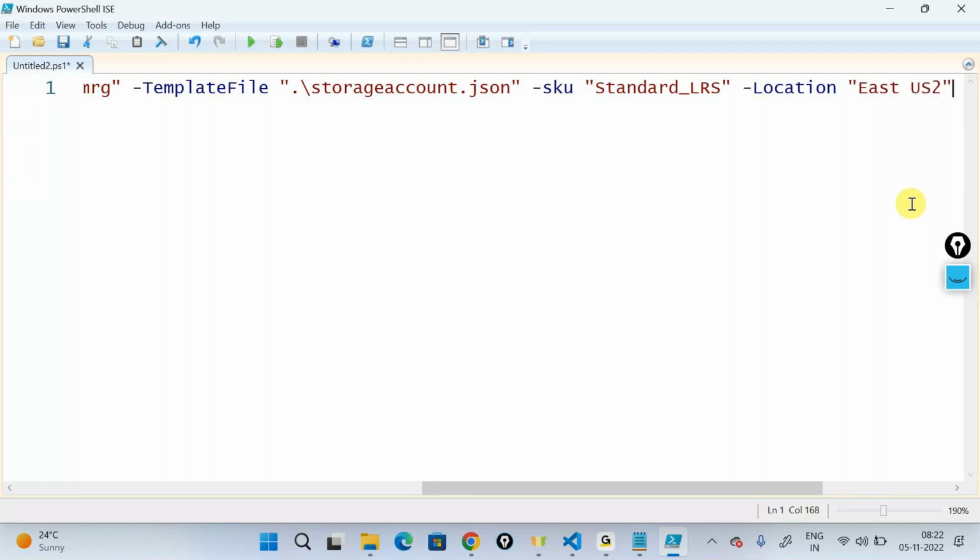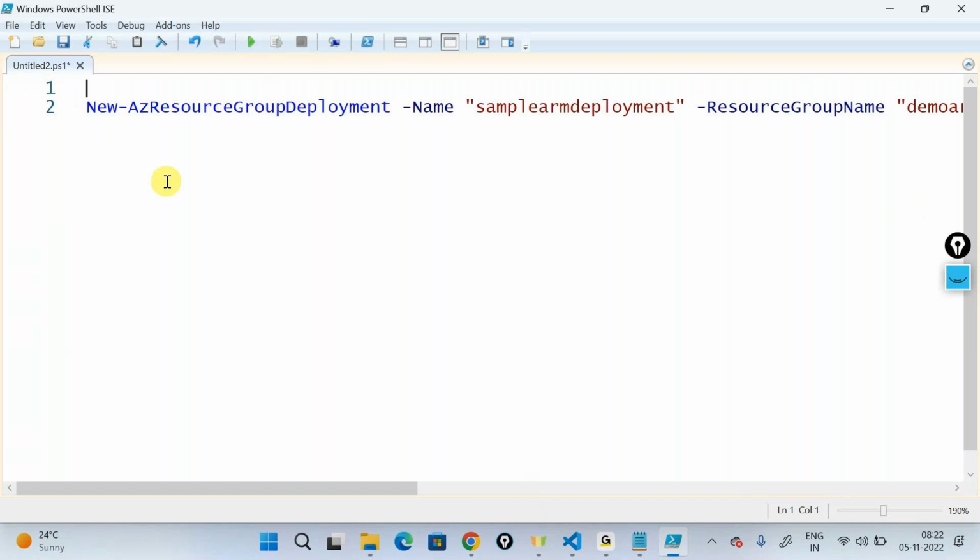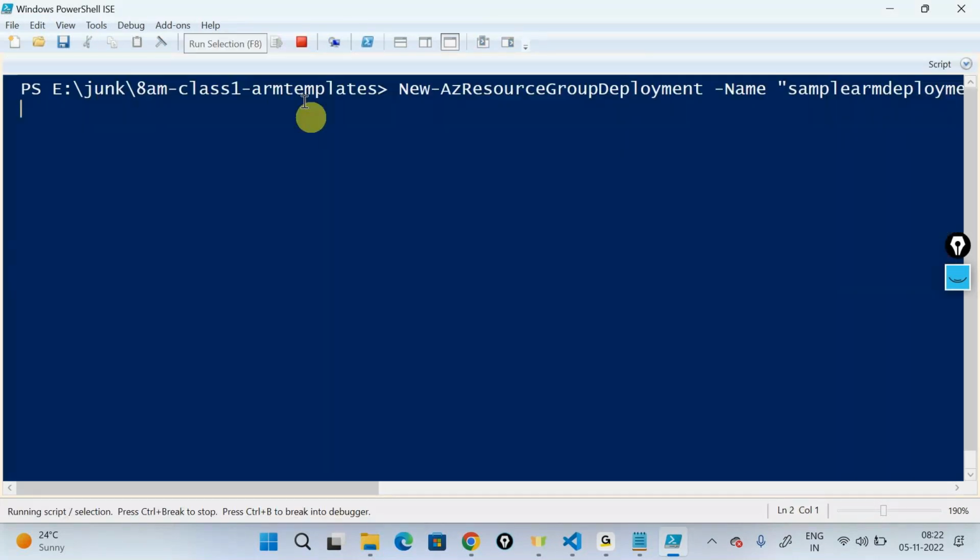Before even running this, I did not do this, but you can go ahead and do a Connect-AzAccount. I have already logged in, so I'm not doing the Connect-AzAccount here. But you can do a Connect-AzAccount, enter your credentials, and once it's done, you can go ahead and do a deployment.